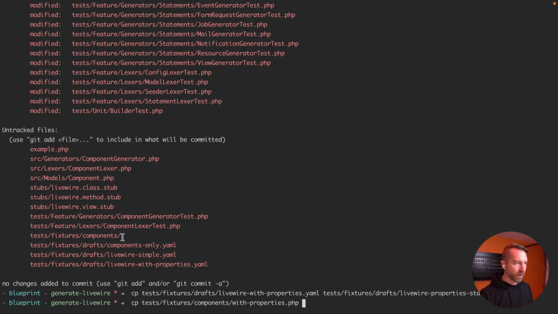With properties, yeah, there we go. And let's borrow the same thing. And same thing, we'll call this properties.